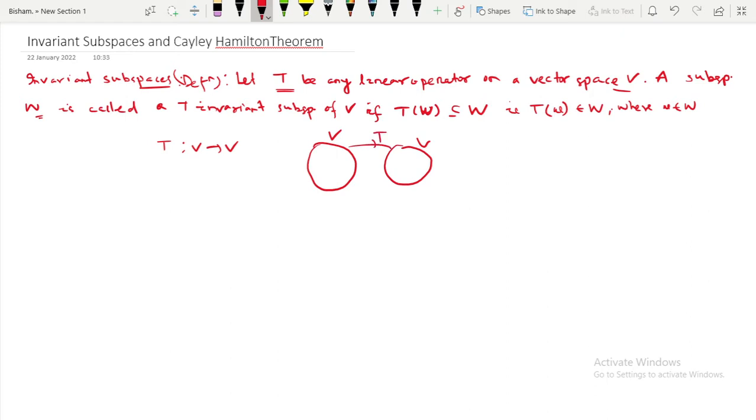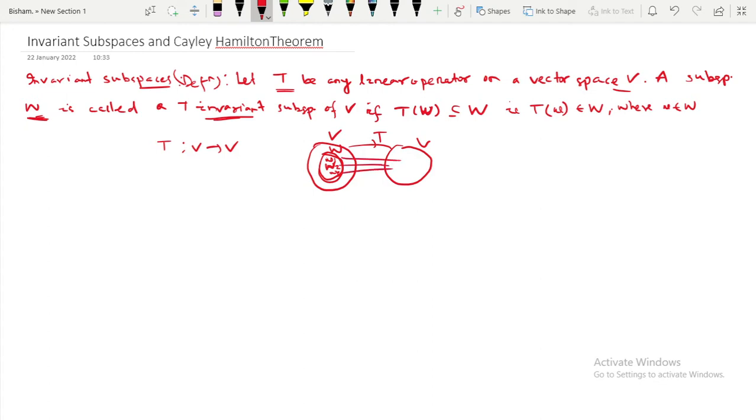And what is an invariant subspace? Suppose W is a subspace of V. It is said to be T invariant if, under the mapping T, suppose in W the elements are small w1, small w2, small w3, and so on.